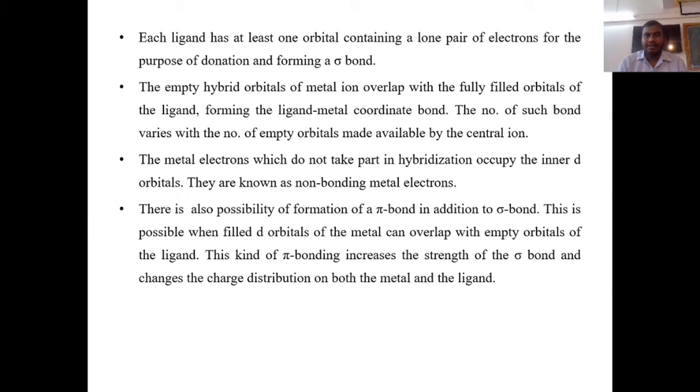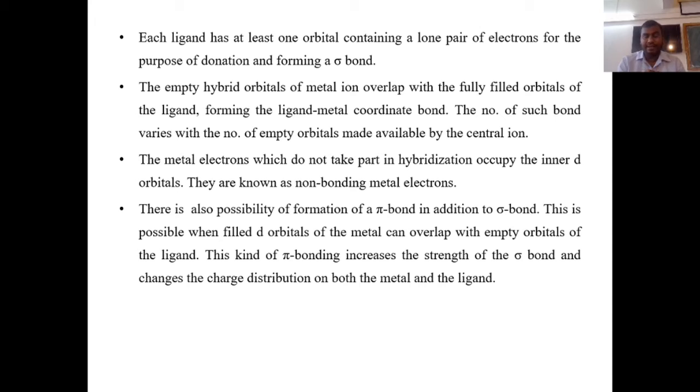Okay, so this is important that we always remember: the ligand and metal bond always forms a sigma bond, but there is a possibility of formation of a pi bond in addition to the sigma bond. This is possible only when the filled d orbital of the metal can overlap with the empty orbital of the ligand. So there are some cases of back bonding. Till now we have seen that always the lone pair of electrons of the ligand will donate to the metal.